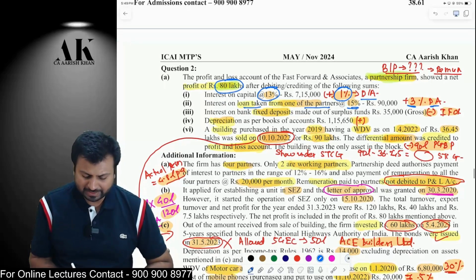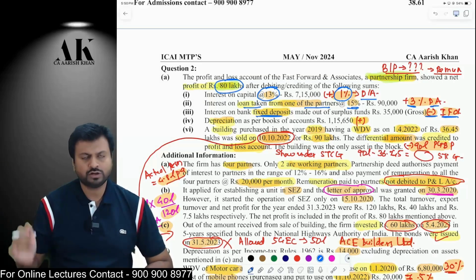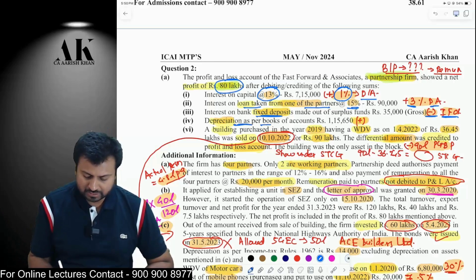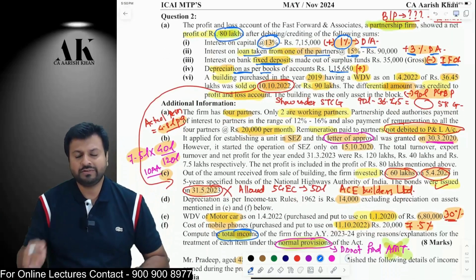Next, the partnership firm is earning some interest on fixed deposit. Now, this is not a part of PGBP income. Therefore, reduce from here and show under what? Show under IFOS. Then, depreciation as per books of accounts will be added back. Okay. Now, the next adjustment is a beautiful adjustment. This is something new. You have to be very careful with this adjustment.